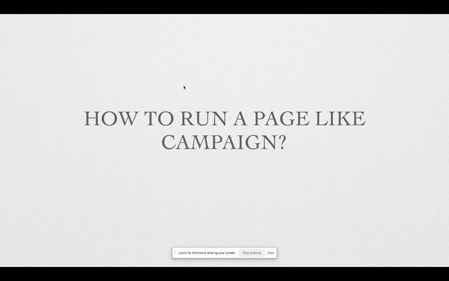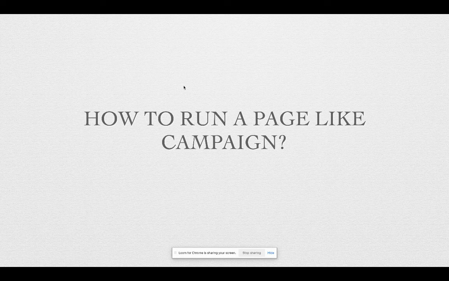One of the most important analyses that you need to do as a business owner, when you're running the next campaigns like a lead campaign or other campaigns, is to start retargeting these people who have liked your page. This is one of the most important steps that every business owner and marketer forgets to do. The people who like your page will be considered as potential warm leads. We call it potential warm leads.